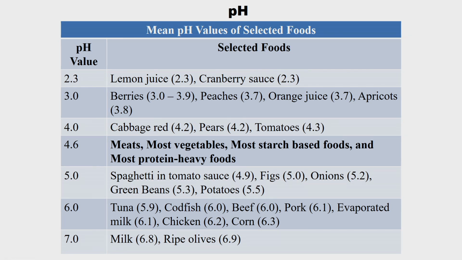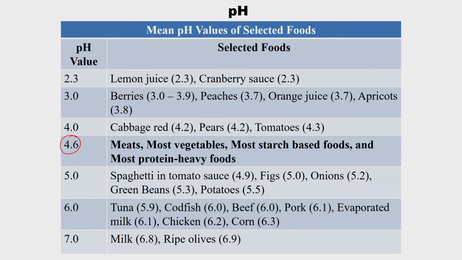The pH values around 2.3 range include lemon juice and cranberry sauce, and around 3 are berries, peaches, orange juice, apricots, and around 4 are red cabbage, pears, tomatoes, and 4.6 is what we call low acid food. This is the favorable condition for Clostridium botulinum.